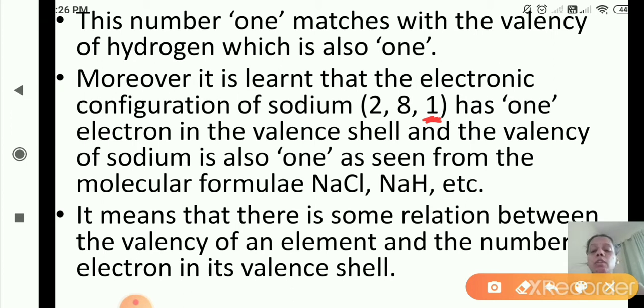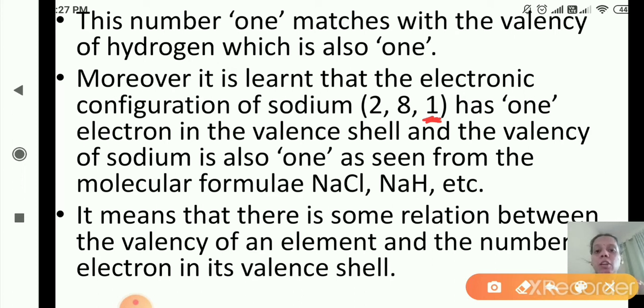Okay, now the next one is, it means that there is some relation between the valency of an element and the number of electrons in its valence shell. So there is a relationship between the valency of the element and the number of electrons which are present in the valence shell. Okay, I hope you are clear till here. So just now we have studied the valency of hydrogen and valency of sodium. What is the valency of hydrogen? Valency of hydrogen is 1, because in the outermost shell it is having only 1 electron.